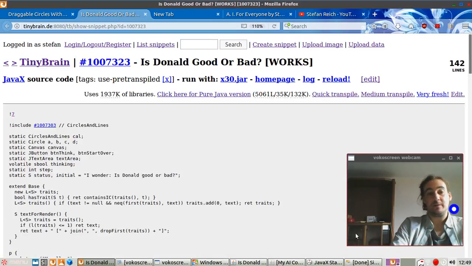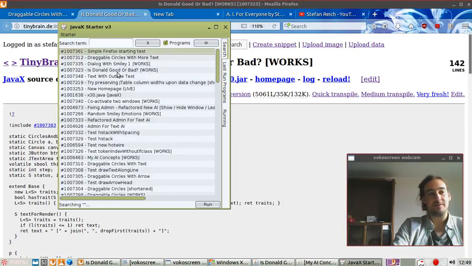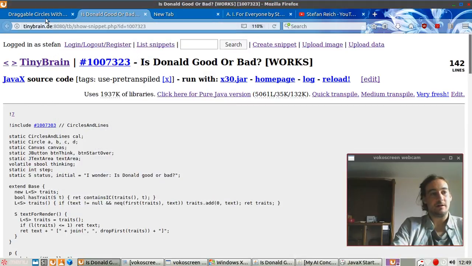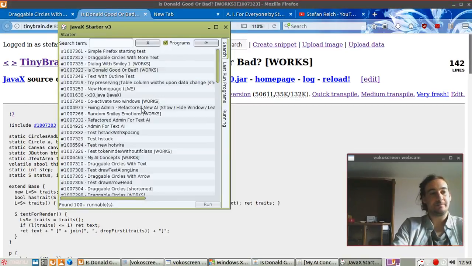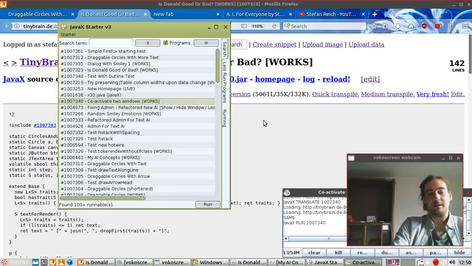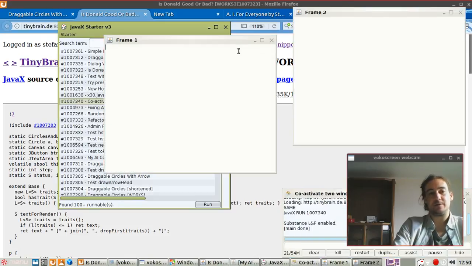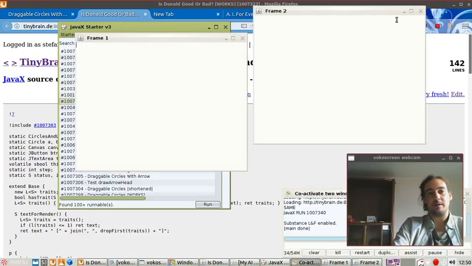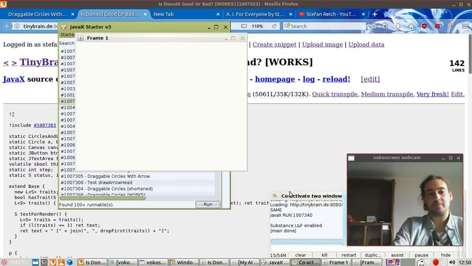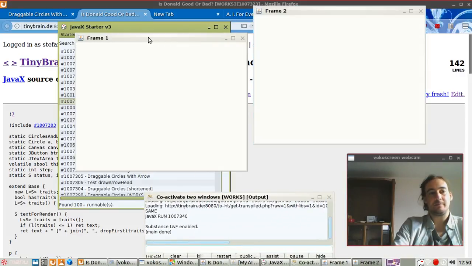As you know, I want to automate everything, so I want to start browsers from my programs. That was this, for example. I showed that before. What else do we have? Oh, something nice here. If you want two windows to open at the same time, like they belong together, that used to be difficult in Java. There was no way. Like this frame and this frame. If I minimize this one, go somewhere else, and go here again, I want the other frame to appear because they belong together. And this is not possible. It is, as usual,